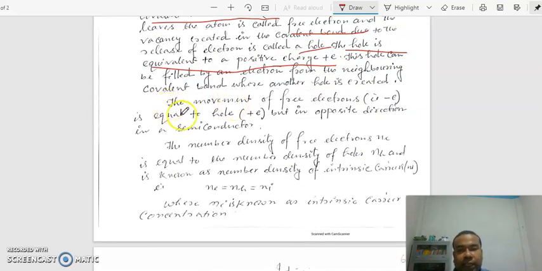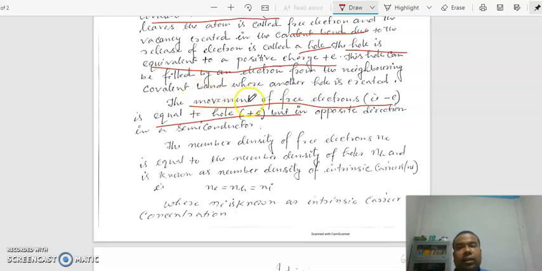The movement of free electrons is equal to that of the holes but in the opposite direction. Since electrons and holes are of opposite sign in nature, if electrons move in the right direction, then holes will move in the left direction. Actually, from battery positive to negative, holes will move, and from battery negative to positive, electrons will move.